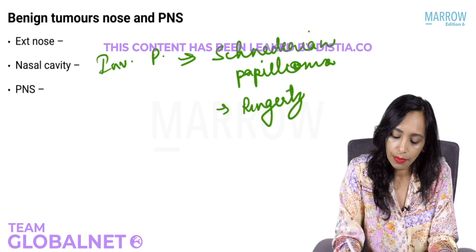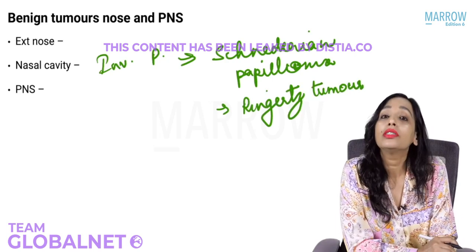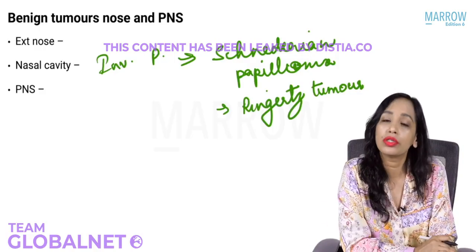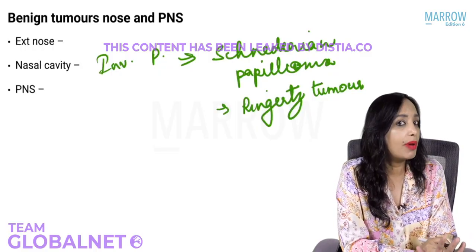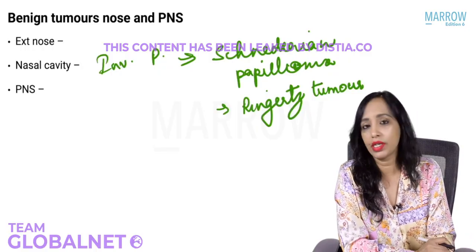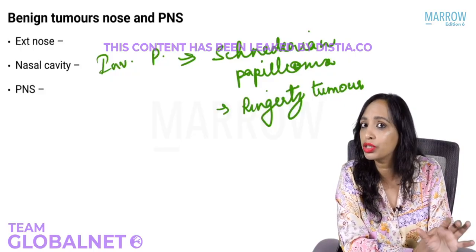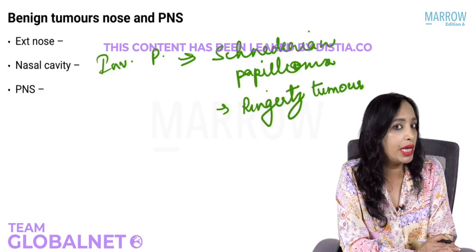Why Ringer's tumor? Yes, because it has an inverted appearance. But most commonly nowadays it is known as inverted papilloma. But again, if it is asked by the name Ringer's tumor, or Schneiderian papilloma instead, we know what is being asked.